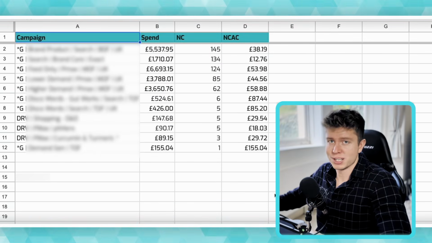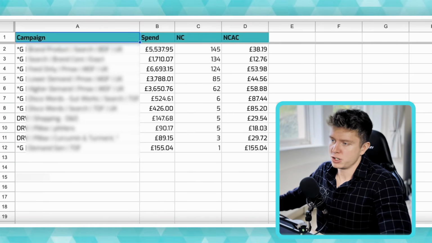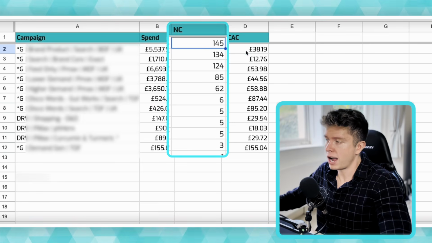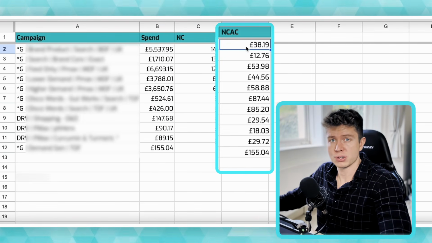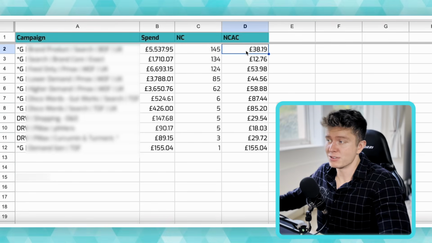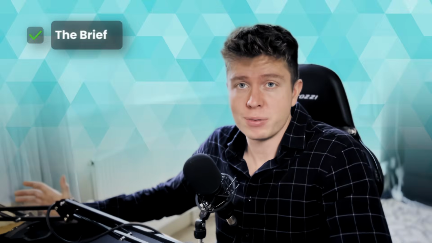And what this resulted in was something like this, which is very, very basic for what I've just explained. But what it shows to us now is our campaigns, our ad spend, our new customers acquired, and the new customer acquisition cost. So now instead of reviewing the performance within Google Ads, we actually reviewed the performance in this Google Sheet. So in summary, that was the brief we had from the client, the problem we had to overcome with this strategy, and the solution we came up with in order to combat it.